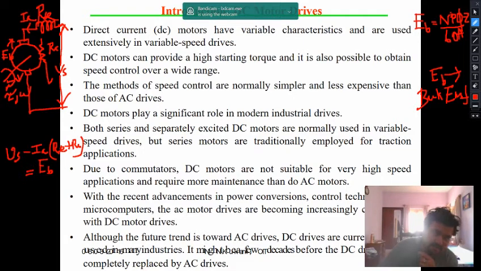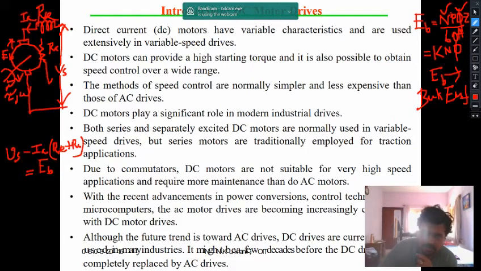So in this particular equation, which are variable? The flux and the speed are variable. The rest are constant. So you can write this as a constant K into N into phi.